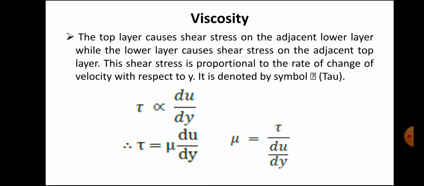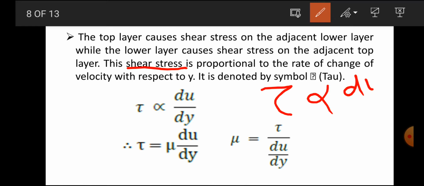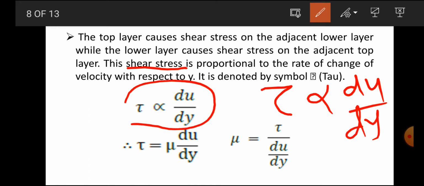It means your distance is there, and it is denoted by the symbol tau. So what is tau? Shear stress. Shear stress will be tau. Shear stress is directly proportional to du by dy. Mathematically we write that shear stress is directly proportional to du by dy.